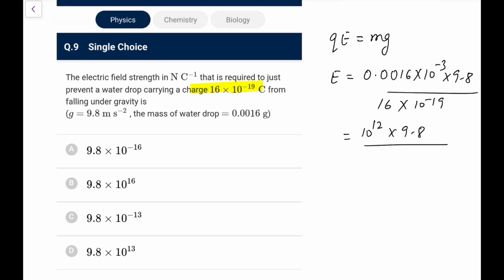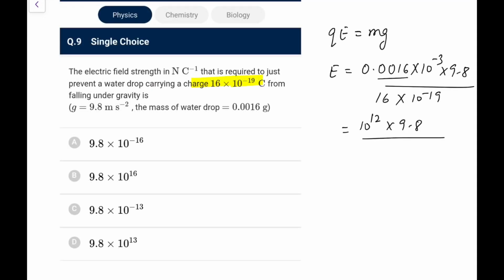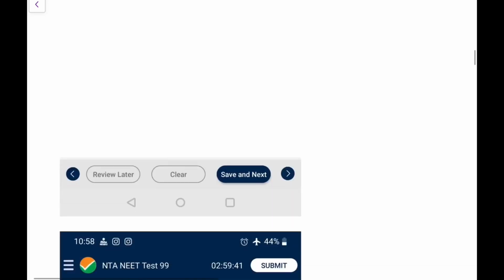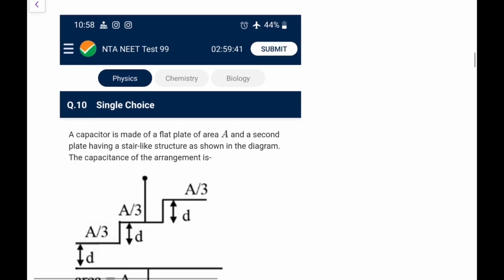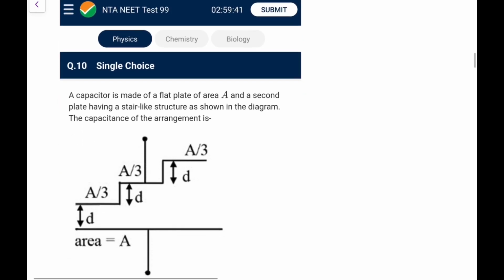Let me check again the powers first of all. This is 4 and 3, 7. 19 minus 7 would be 12, so it would be 10 to the power 12 into 10 to the power 12. That is what, 9.8 into 10 to the power 12. That is what I am getting. So what should I do? No option matches. I'll go for the closest one, but this is not right. Next one. This was question number 9. Now after 9th you have 10th.